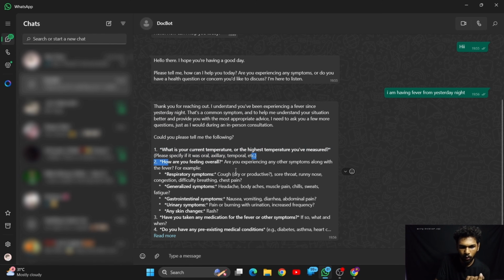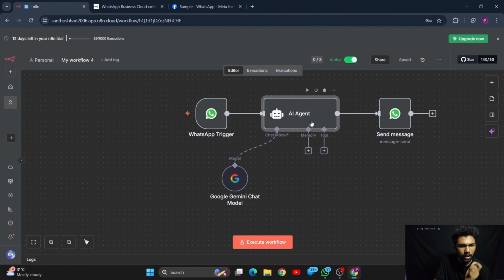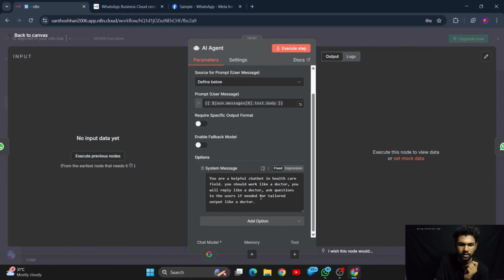How are you feeling overall? Respiratory symptoms, generalized symptoms like this. It will ask questions as a doctor would, but it is asking too many questions. This many questions is not needed. You can explicitly define here in the system message, like don't ask too many questions, because I'm a patient, I can't answer all of the questions perfectly. Only ask tailored questions for the particular problem.